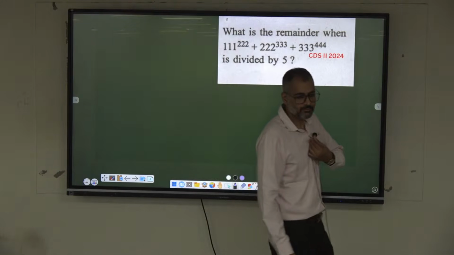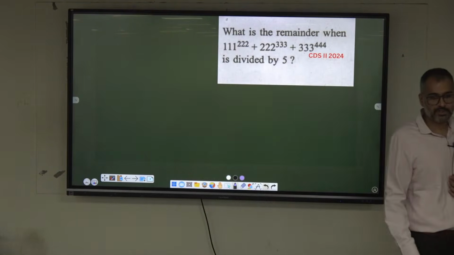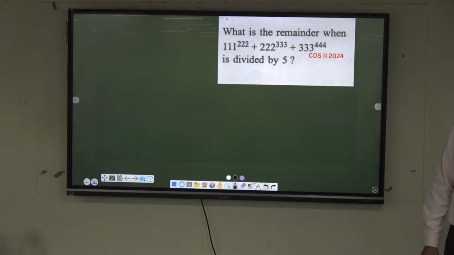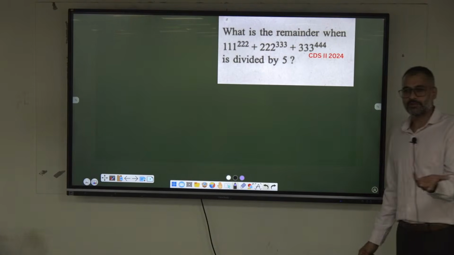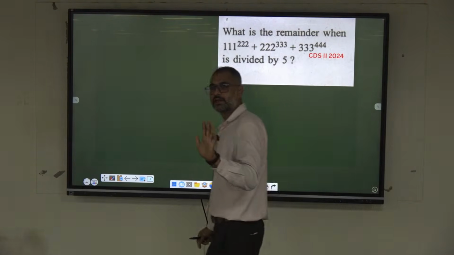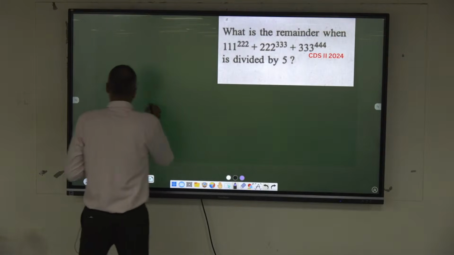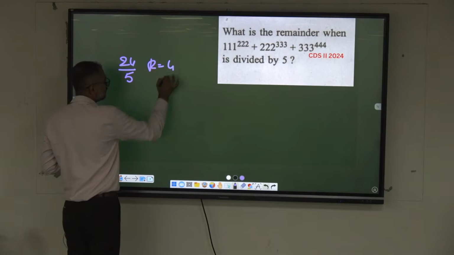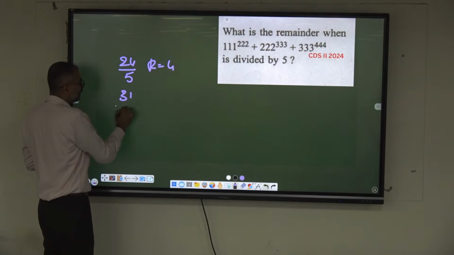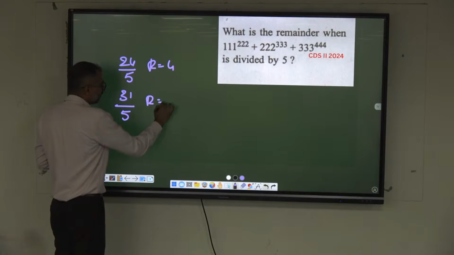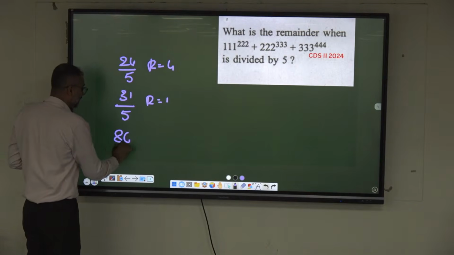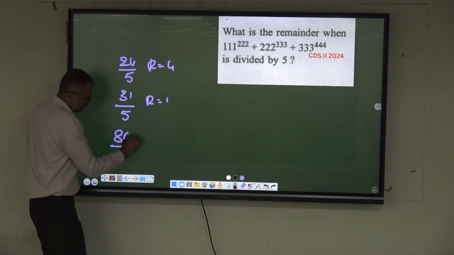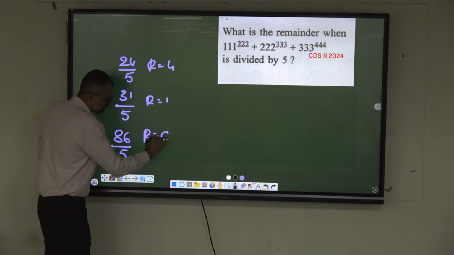What is the approach? Anybody? Yeah, when your divisor is 5, we need to know only the unit digits. See, 24 when you divide by 5, what is the remainder? Remainder is 4. Okay, 31 when you divide by 5, what is the remainder? 1. If it is 86 when you divide by 5, the unit digit itself is the remainder, which is 6.